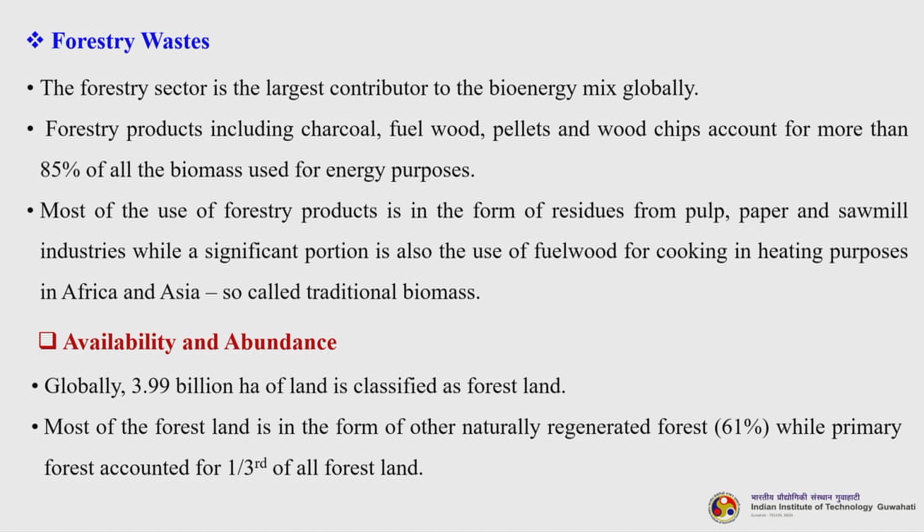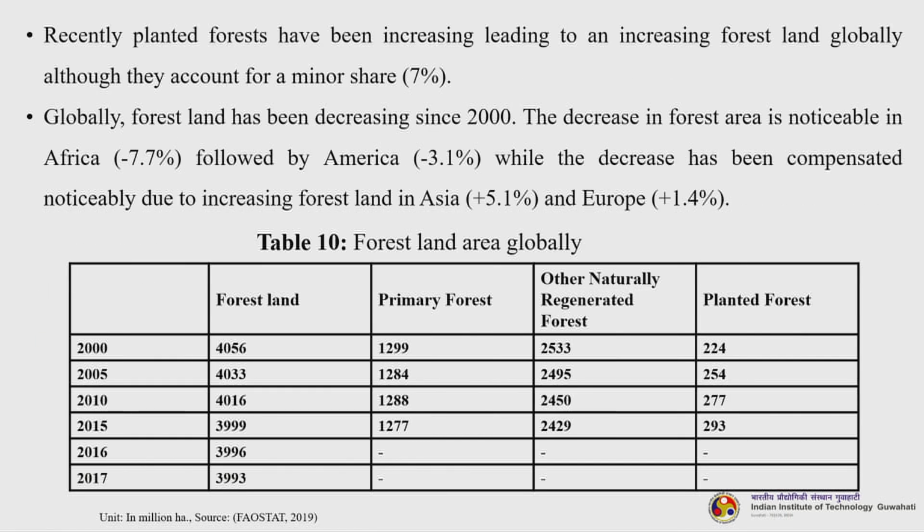Most of the forest land is in the form of other naturally regenerated forest, almost 61%, while primary forest accounted for 1/3 of all forest land. Recently, planted forests have been increasing, leading to an increasing forest land globally, although they account for a minor share, 7%. Globally, forest land has been decreasing since 2000.